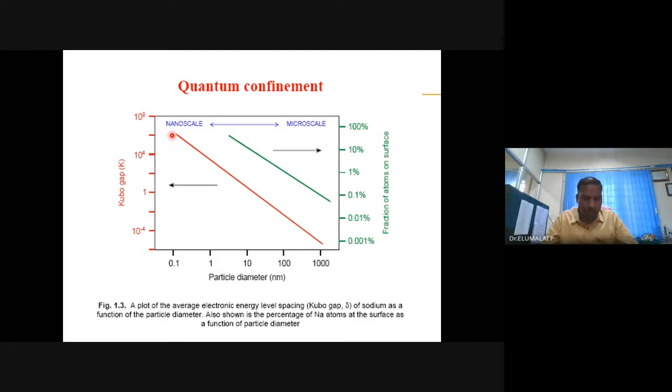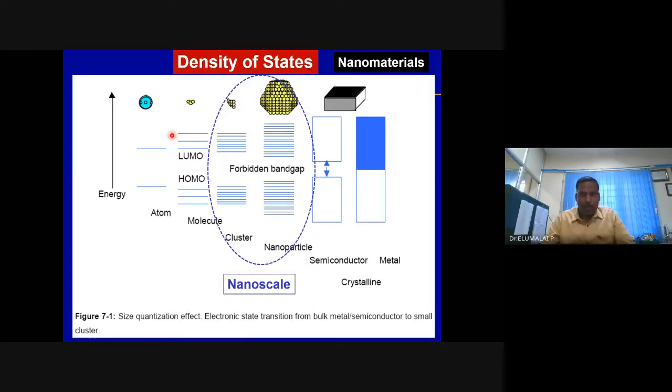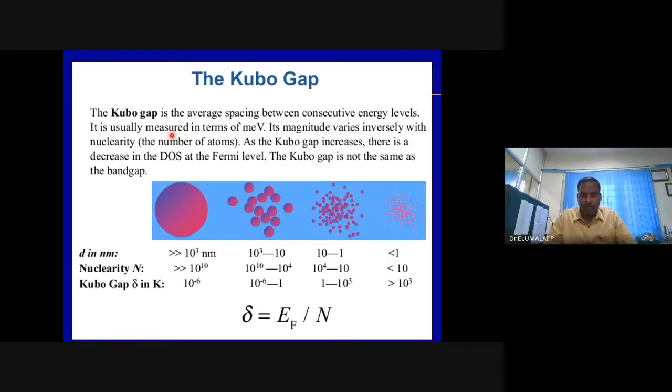Metals may develop a Kubo gap, and it is possible to quantify. In bulk material, the total number of atoms is large. In nanomaterials, the total number of atoms, ions, or molecules is less. There is a decrease in the nuclearity, the total number of atoms, and eventually there is an increase in the Kubo gap. Delta is equal to E by N, where N is the total number of atoms and E is the Fermi energy. If you know any two parameters, it is possible to estimate the third.